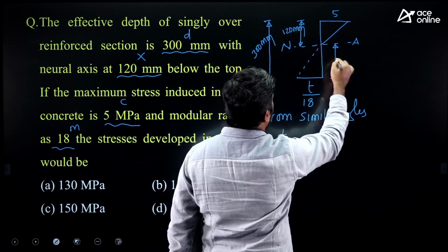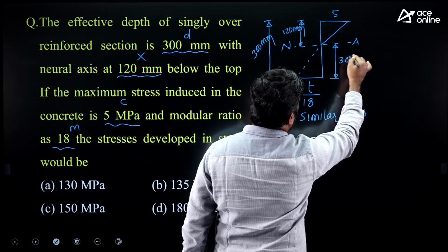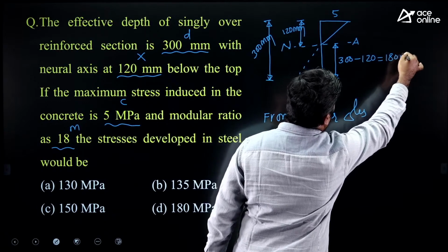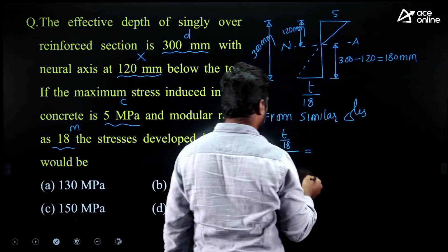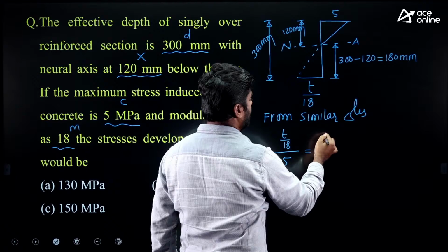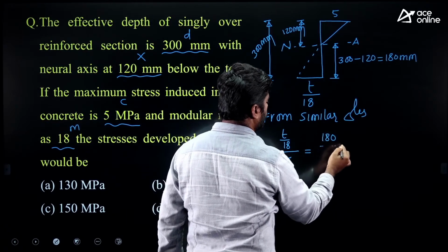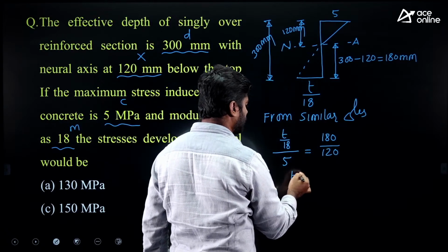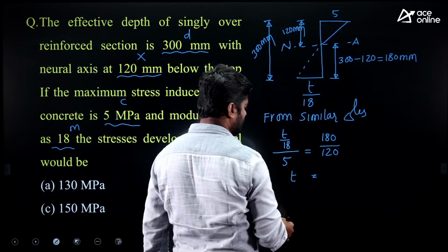That is 300 minus 120, it will come around 180 mm, right? For this stress, distance is 180. For this stress, distance is 120. What we want from this? How much is the stress in steel?